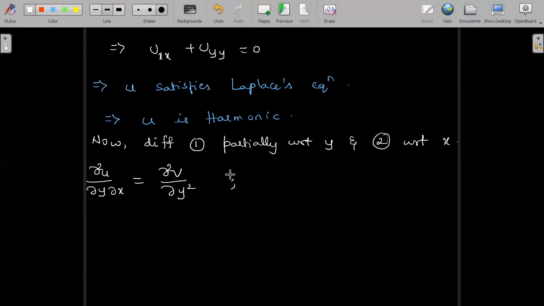And equation 2 partially with respect to x gives us ∂²v/∂x² is equal to minus ∂²u/∂x∂y.